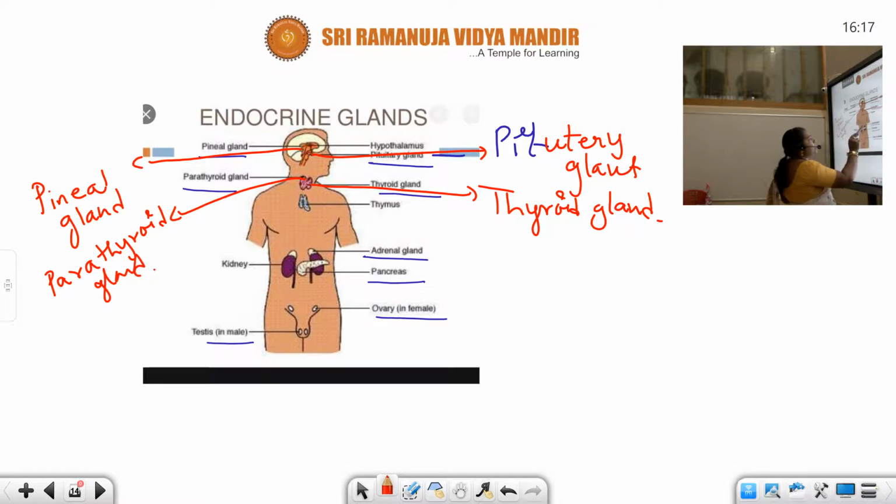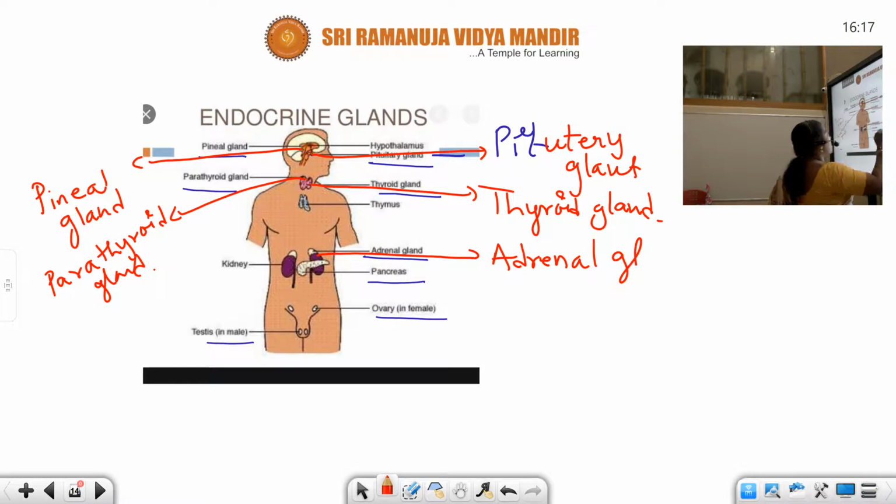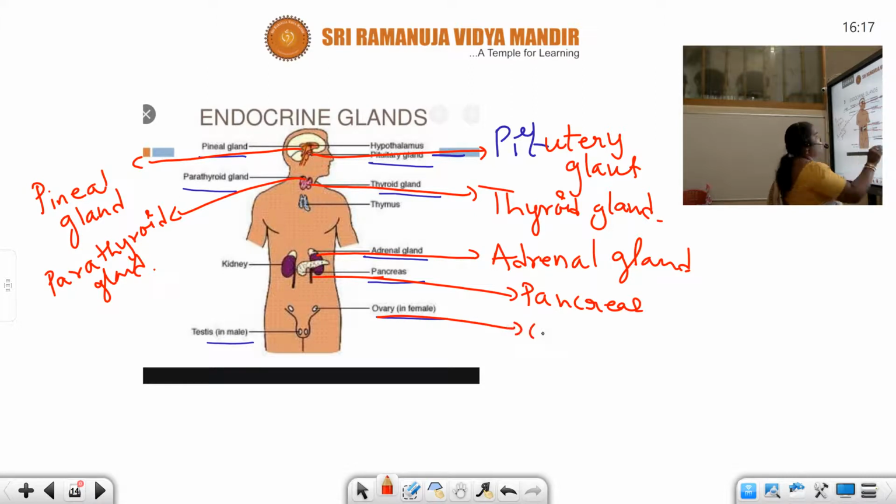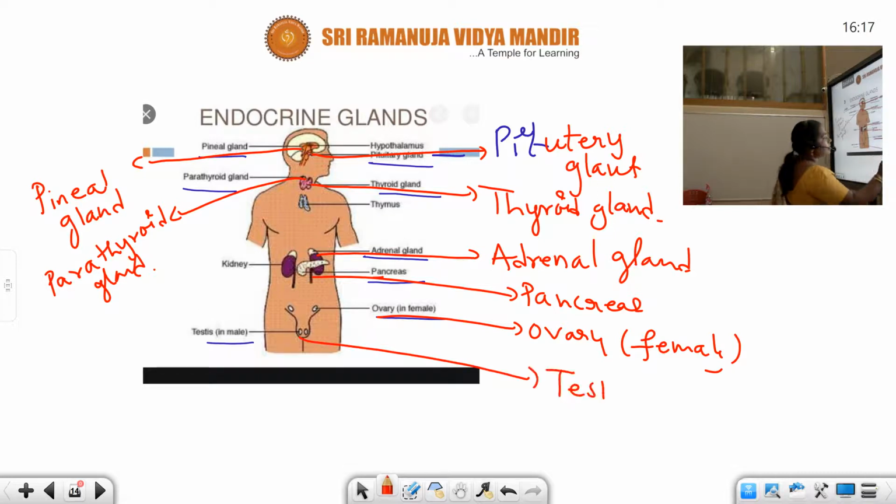And next important one is the adrenal glands. They are present just on the top of the kidneys. Adrenal gland. Now the other one is the pancreas. Next, ovaries in the case of female and testes in male.